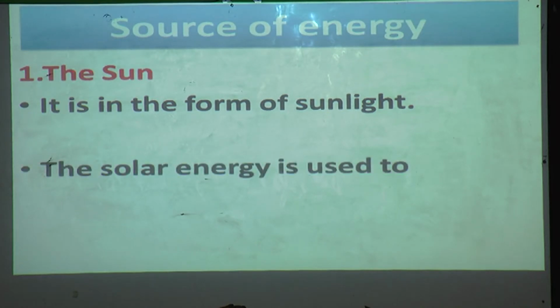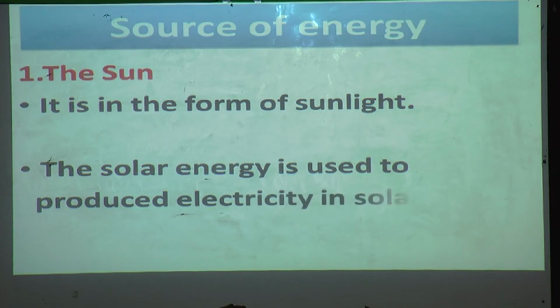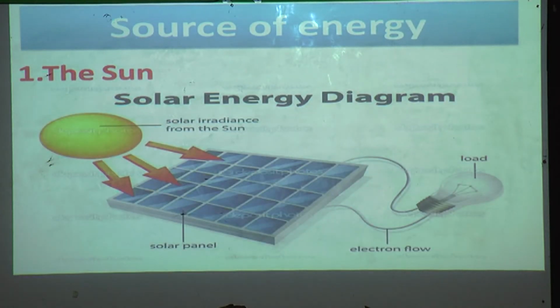The solar energy is used to produce electricity in a solar cell. See, the sunlight falls on a solar panel, and afterwards it is converted into electrical energy. Means the energy of the sun is converted into electrical energy, and we get electricity from the sun.